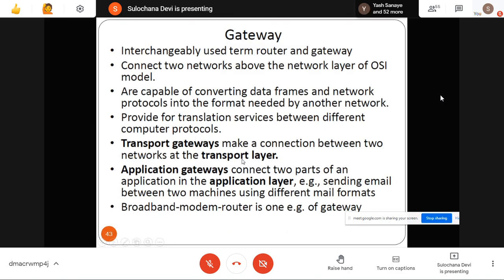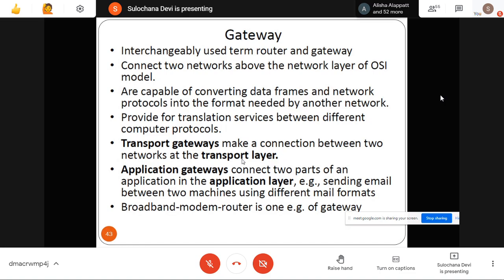Then the gateway. Generally we call it a gateway and router, but this gateway is used to connect to the network layer, the layers above the network layer. A gateway is like an entry point for our network to the internet.